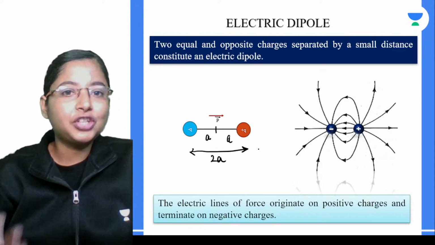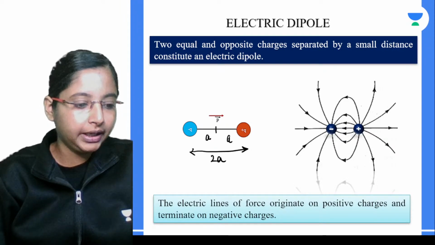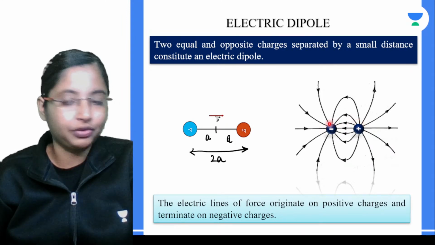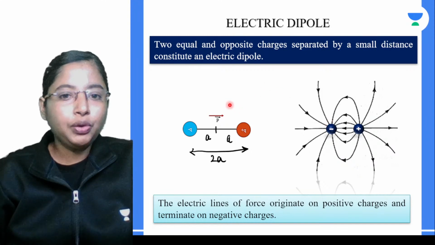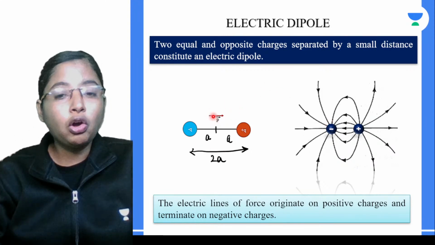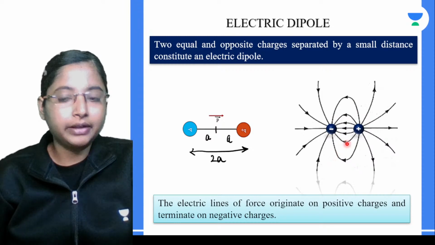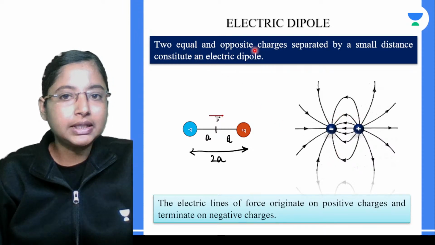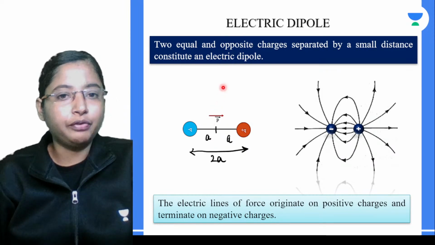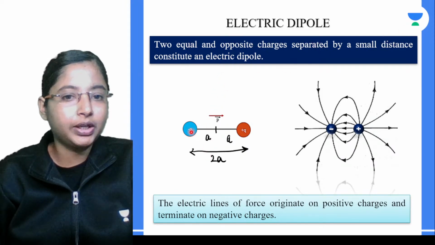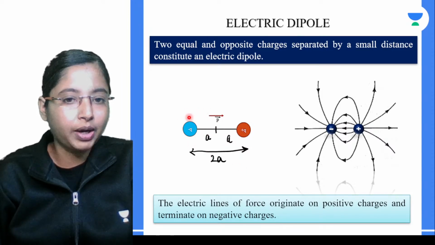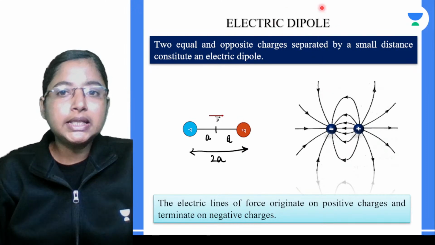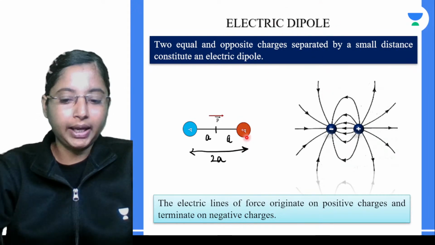Now what will happen to the field line for such a pair of charges? The field line will start on the positive charge and terminate on the negative charge. So when you have a dipole, the field lines are no longer radial. They tend to bend. They start at the positive charge and end on the negative charge. When you have two charges which are equal but of opposite polarity, if this is minus 1 microcoulomb, this charge will be plus 1 microcoulomb. This basically gives you an electric dipole.